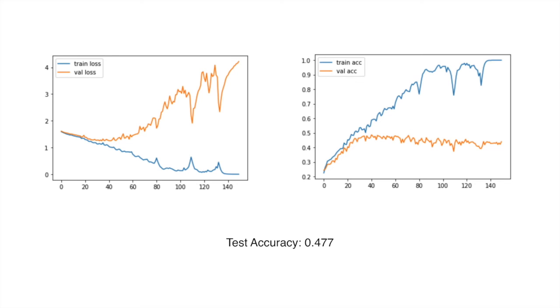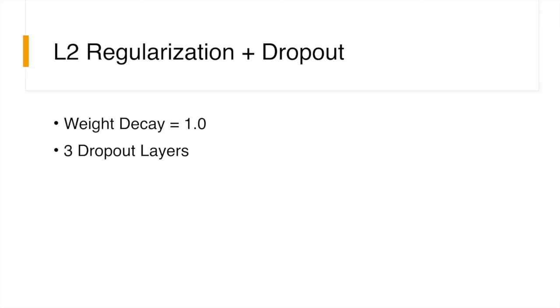So we think there is an overfit problem in our model. Then we applied L2 regularization and dropout. We set the weight decay to 1, and we added 3 dropout layers in the linear layers, to see if they can help us reduce the overfit.